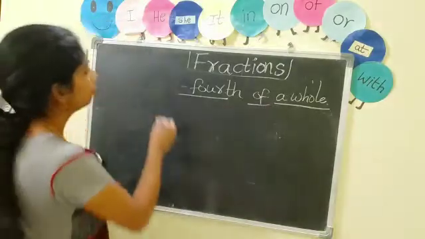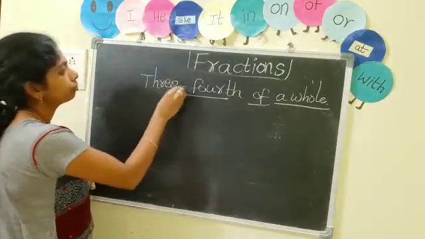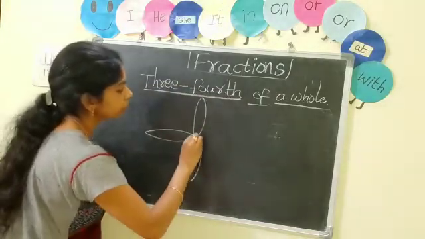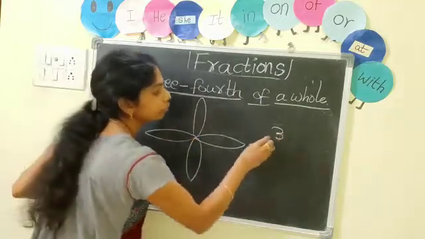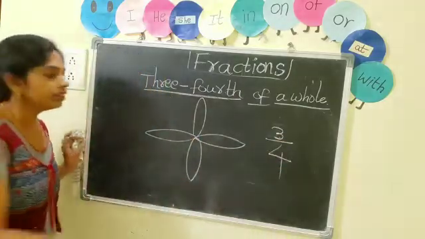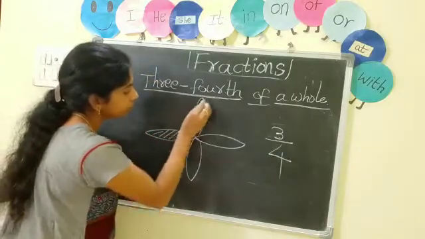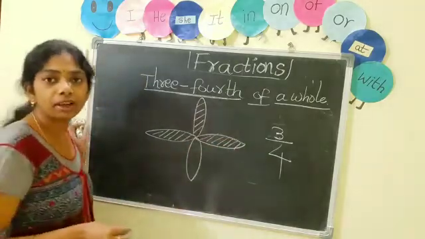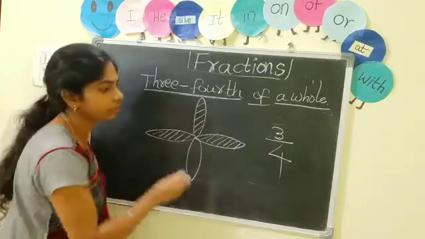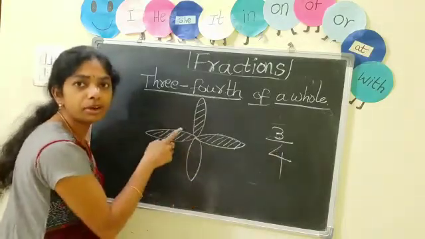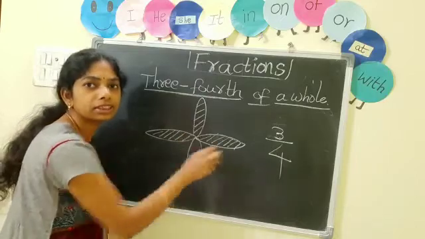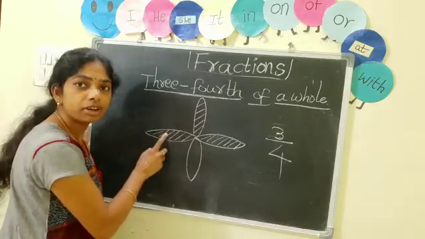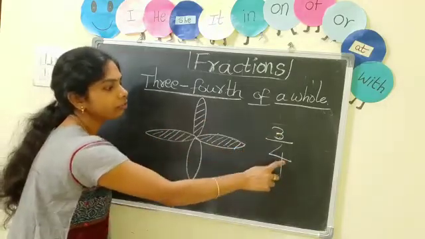Now I will tell you 3/4 of a whole. Suppose there are 4 parts. 3 by 4 means 3 parts we have to shade. If anyone asks you what the shaded part is: 1, 2, 3, that is 3, by the total number of parts, 1, 2, 3, 4, 4 parts. What is the fraction of the shaded part? 1, 2, 3. 3 by 4.